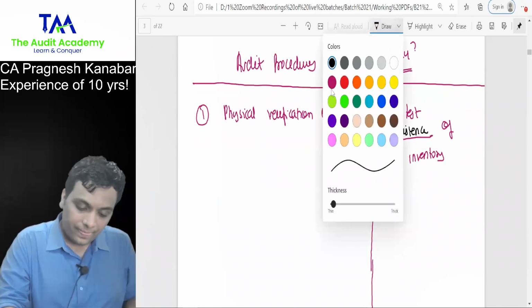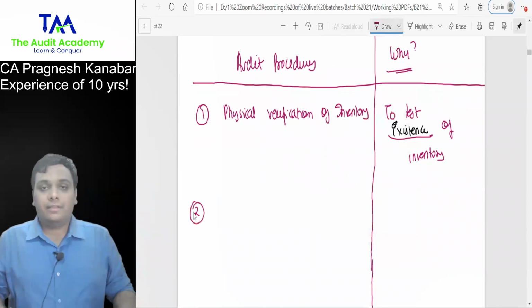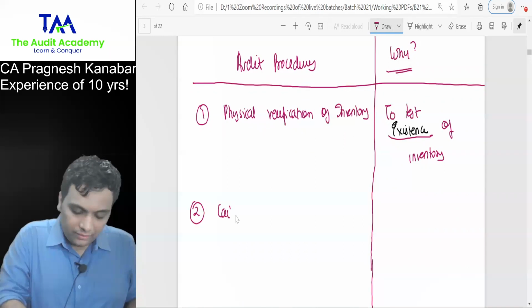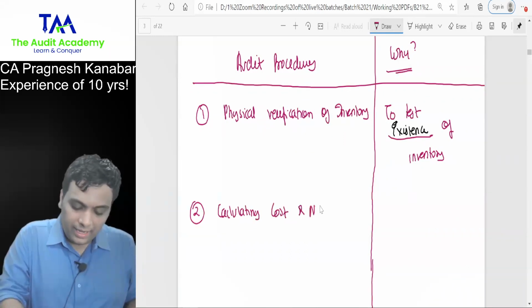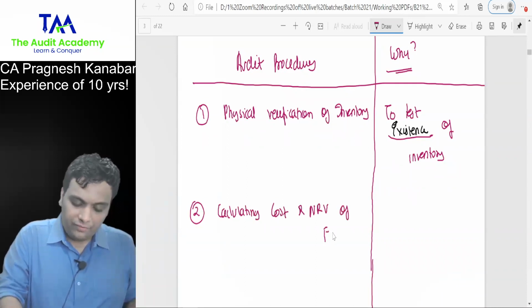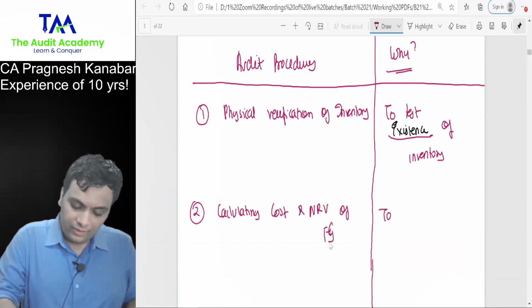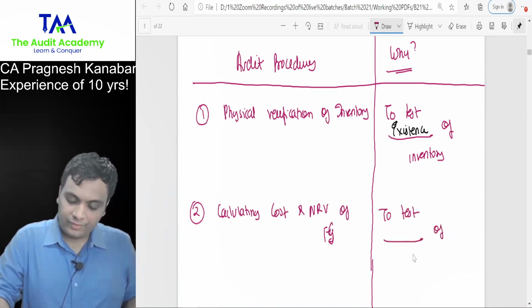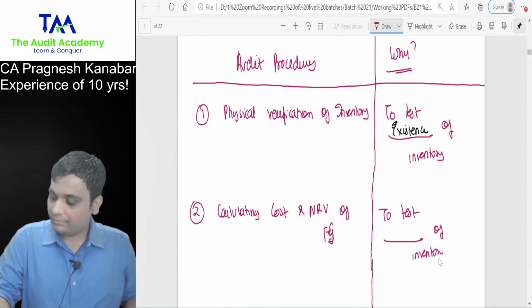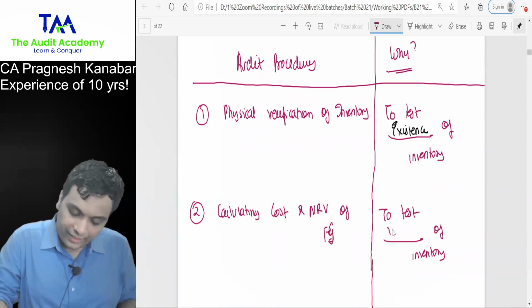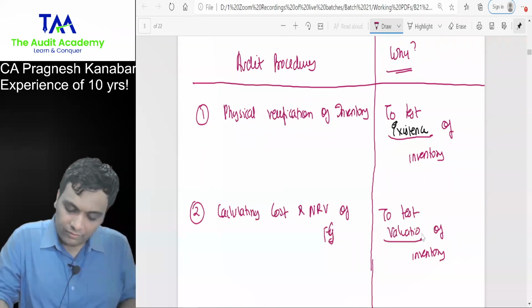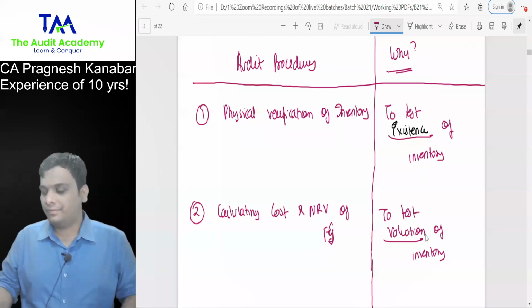Then tell me, I am calculating the cost and NRV of the finished goods. I am trying to test dash of the inventory. Valuation, perfect. Valuation of inventory.